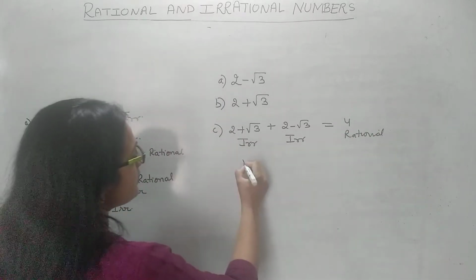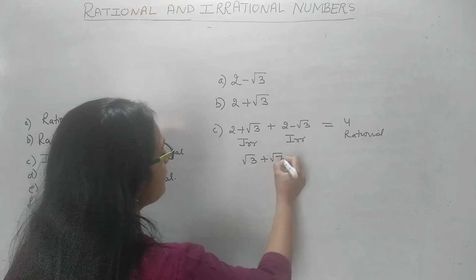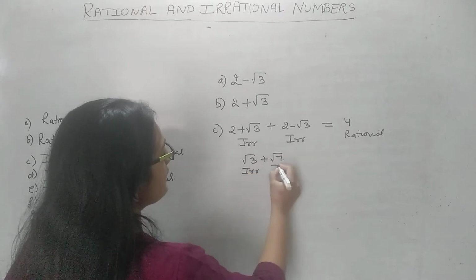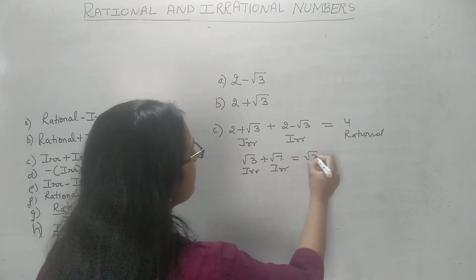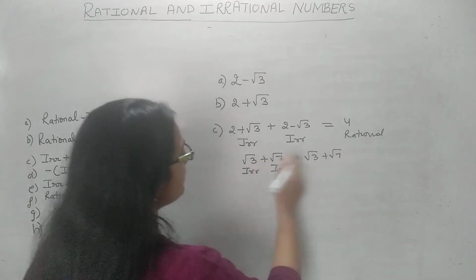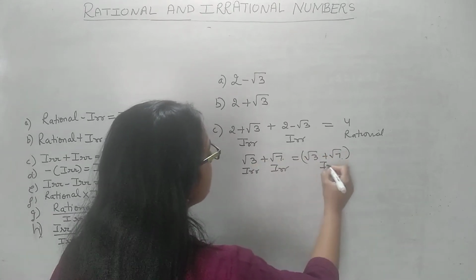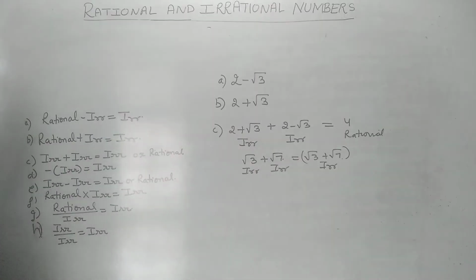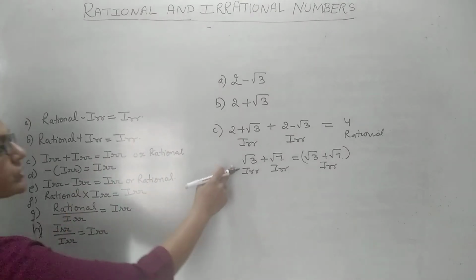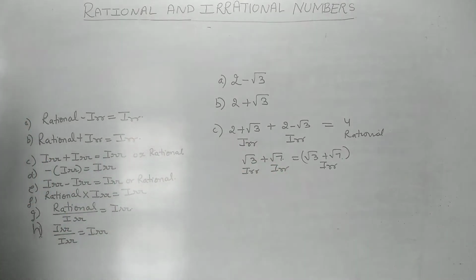And if I add root 3 plus root 7, irrational and irrational, what is the answer? Root 3 plus root 7, we cannot add them, and this answer is also irrational. So when you are adding two irrational numbers, the answer can be rational, the answer can be irrational also, so you have to check.